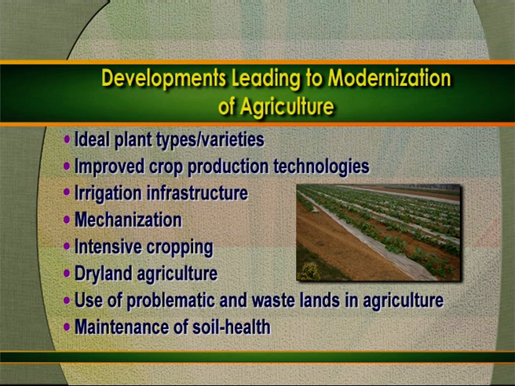The important things we have done for agriculture in India were the development of ideal plant varieties. We have improved our crop production technology. A number of irrigation projects were started and irrigation infrastructure improved. We have started using machinery in agriculture. An intensive cropping system was started in India and we have developed technology for dryland farming also. We have converted problematic and wasteland into agricultural land. Then we are also working to maintain soil health.